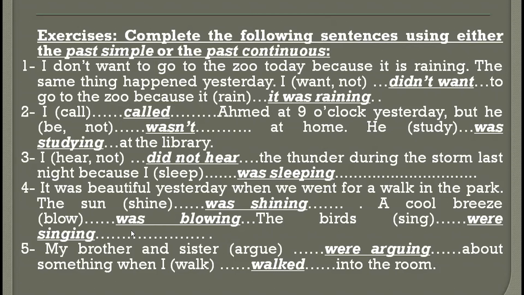The sun was shining, the breeze was blowing and the birds were singing. And when you talk about the first action, you can use the past simple. So you can say, and suddenly a man approached me, like that. Number 5, my brother and sister were arguing about something when I walked into the room. So they started arguing before I walked into the room, and this is what happened.